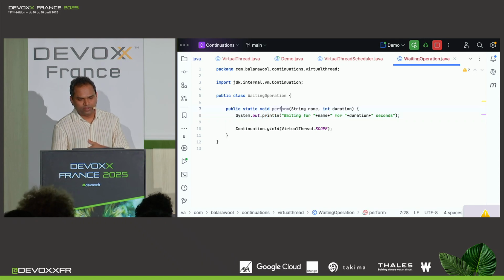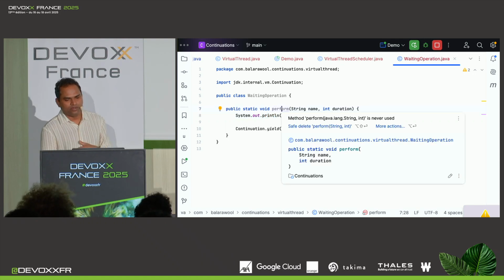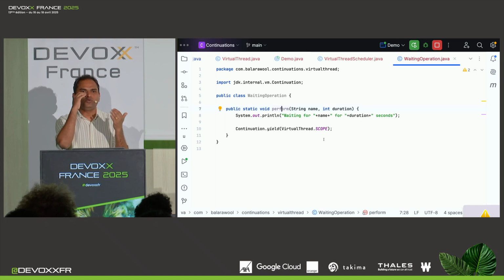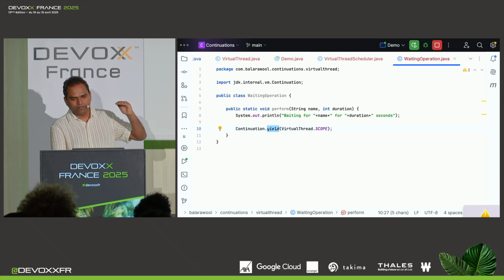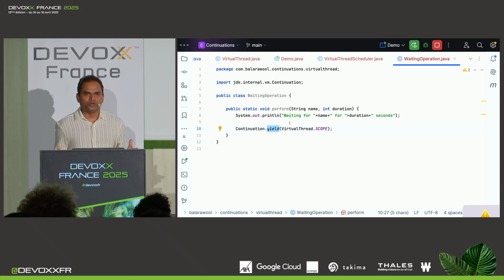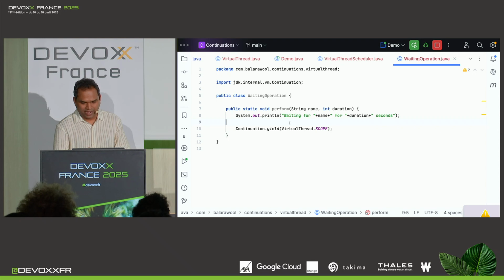And when it is waiting, you don't want a platform thread to execute something, right? So basically, you want to pause the execution. And the way to do that is to call Continuation.yield. This way, we pause the execution, but we also want to resume execution at a certain point in time. So let's add that implementation here.